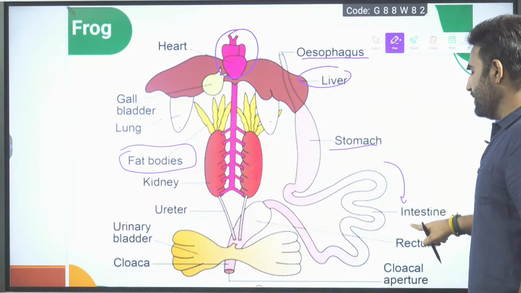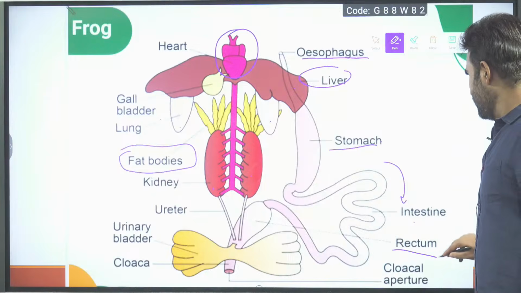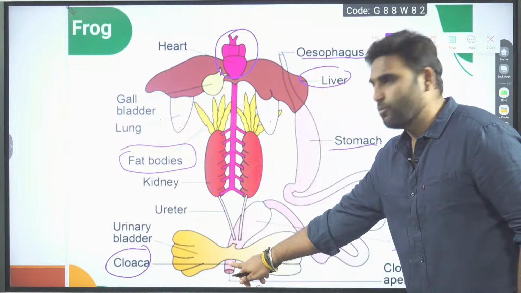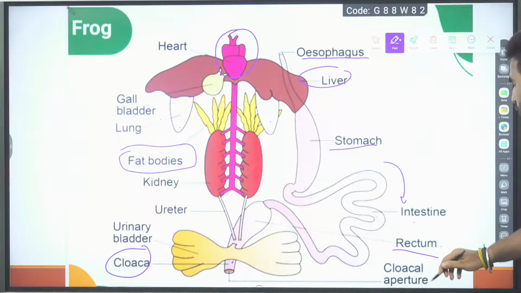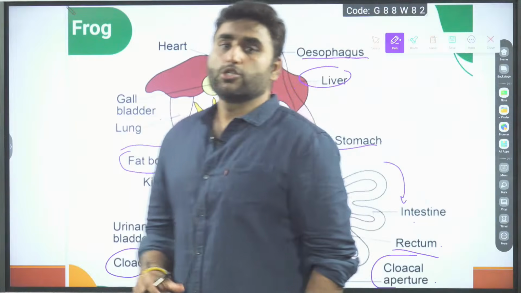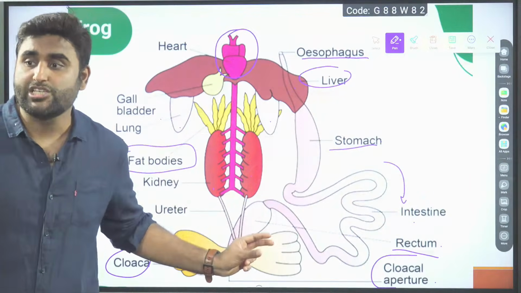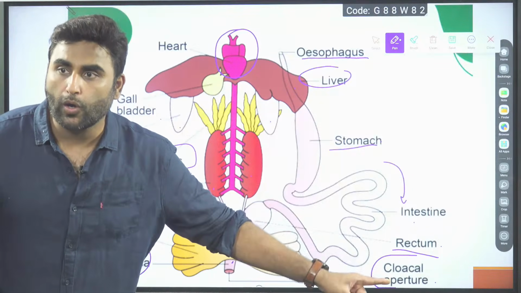The stomach opens into the intestine. The intestine lastly opens into the rectum. And from the rectum, it will open into the cloaca. Cloaca is a small chamber. Remember this. The opening outside of the cloaca is called the cloacal aperture.